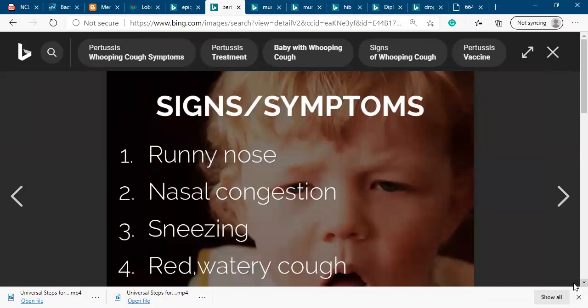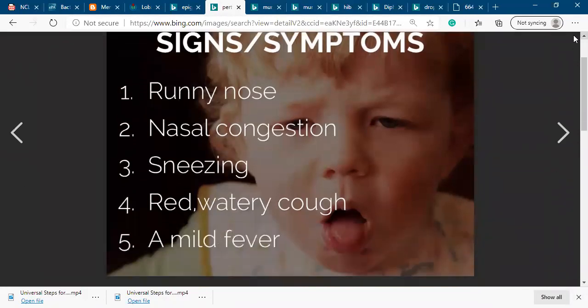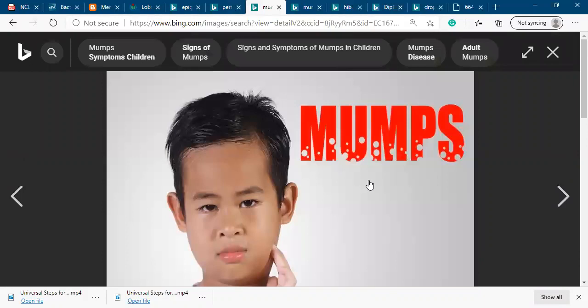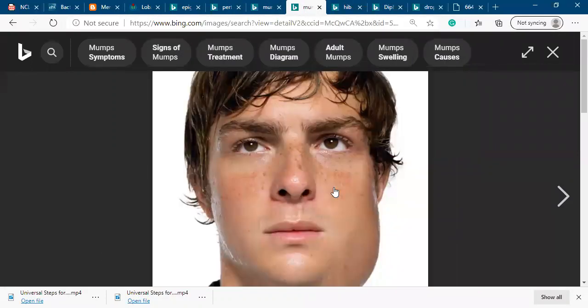The pertussis patient definitely has an infection, so they have a raised temperature, meaning fever. Another is mumps. Mumps is basically swelling of the parotid gland, an infection of the parotid gland. Mumps is a droplet precaution.